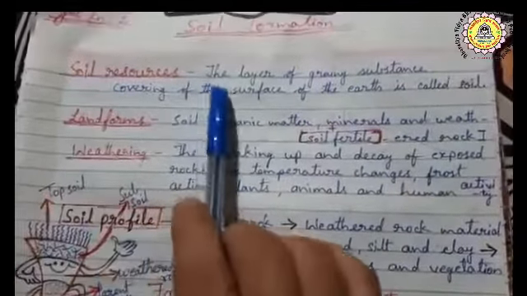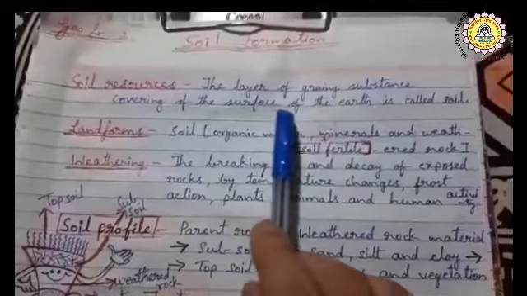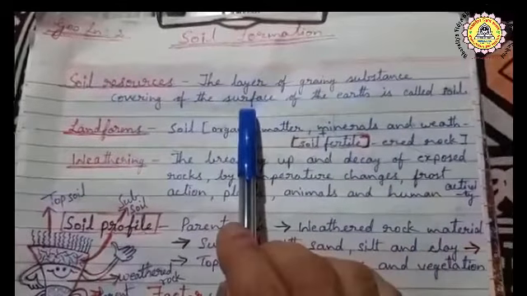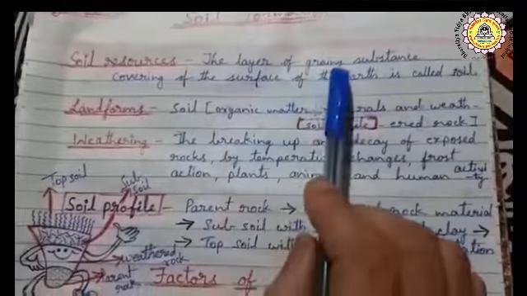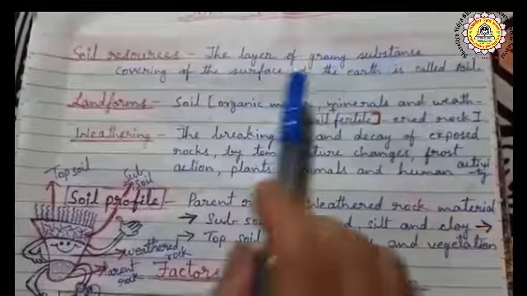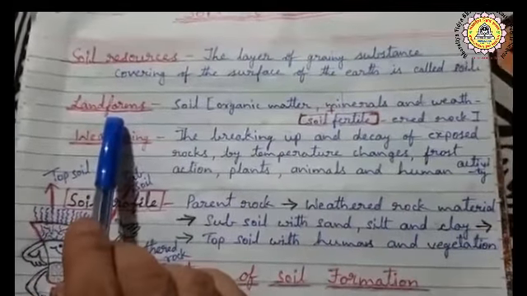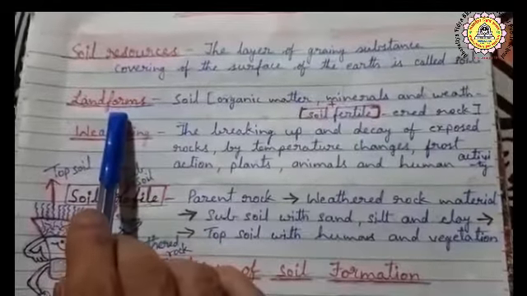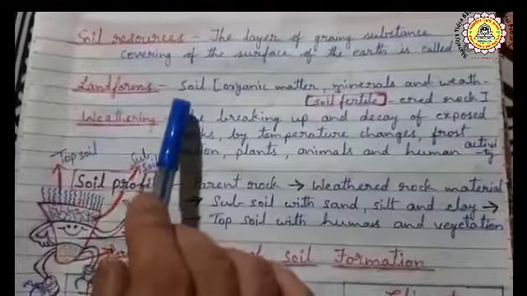Children, the layer of grainy substance covering the surface of the earth is called soil. The topmost layer of the earth is known as soil, which has grainy substance. Grainy means small particles. Now, landforms. Different kinds of landforms. So, landforms are the base for the soil. As the landforms change, the soil also changes.